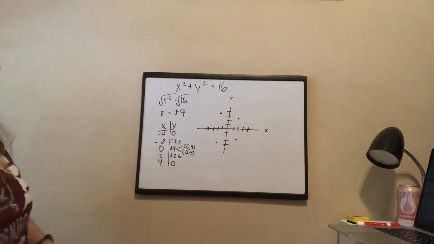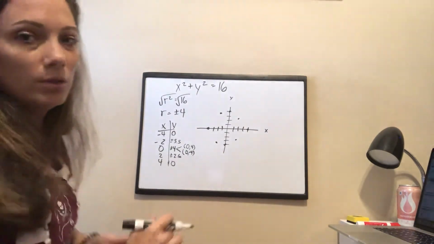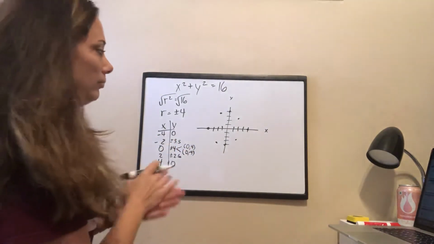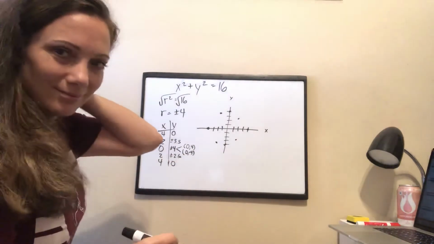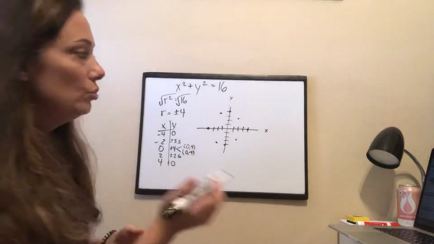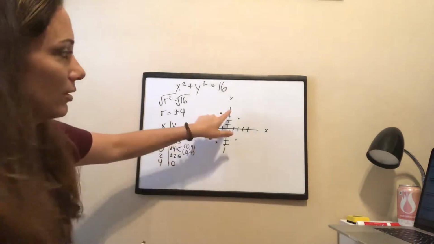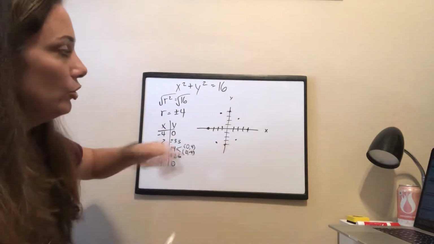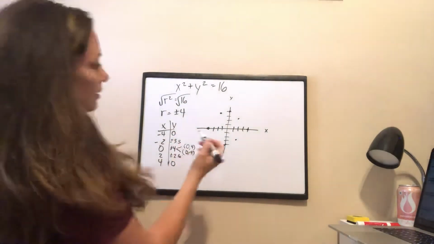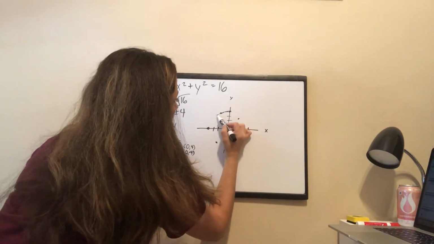Okay, so now to graph circles or arcs, which we weren't able to get into, anything that's curved. You'll see a lot of curved things. I know a circle has curved lines, so I'm going to loosely connect the dots with a little bit of an arc to them.